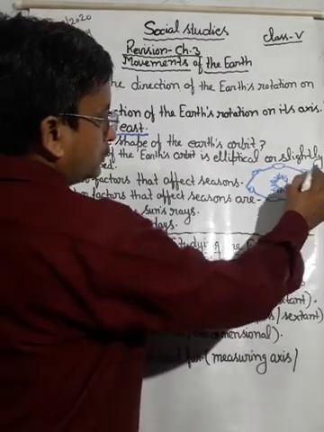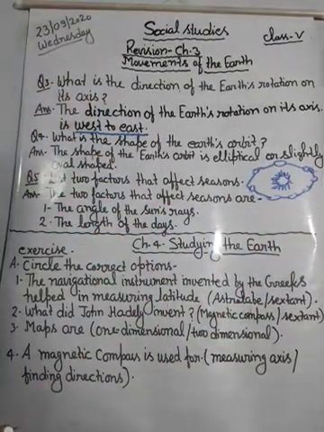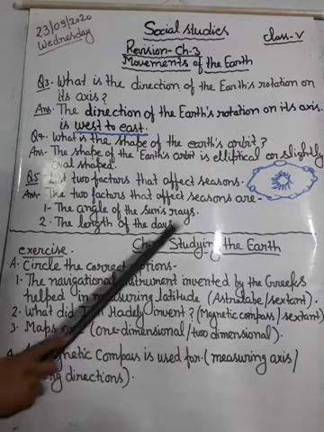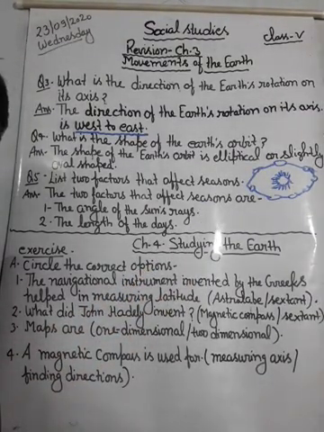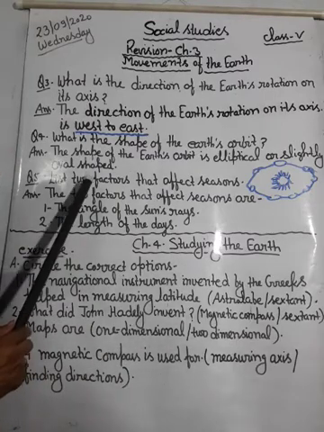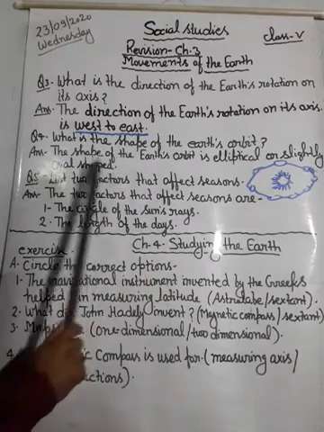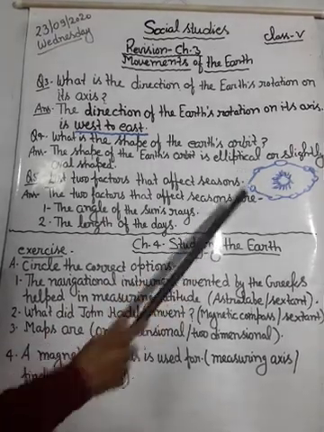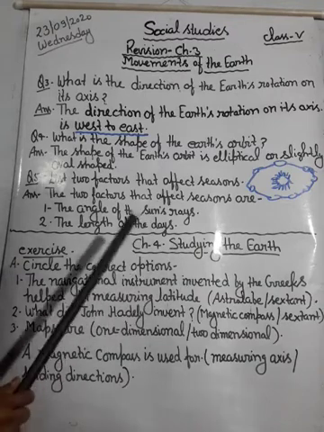So it is the elliptical orbit, means slightly oval shaped. This is the path on which all the planets move. So the shape of the earth's orbit is elliptical or slightly oval shaped. You can see here it is slightly oval shaped, not exactly.